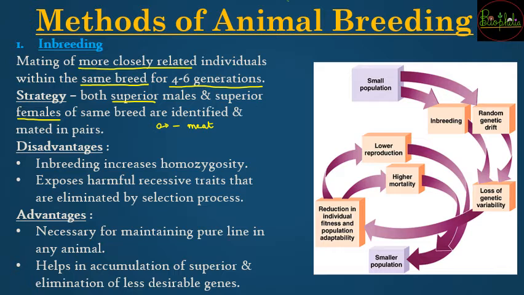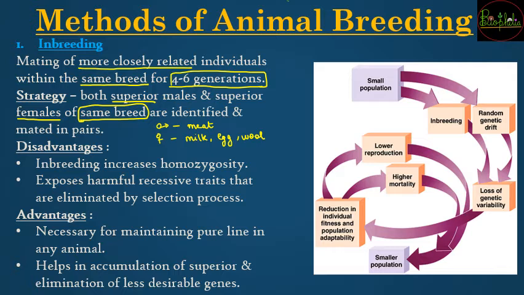So males का अगर meat production अच्छा है, and if the females are having, say for example, milk production is good, or egg laying production is good, or wool is good, all those things that the female is going to provide, अगर वो अच्छी quality का है, then you are going to choose the superior male and the superior female of the same breed. Very important, every time it is going to be the same breed and that too within 6 generations. उनको पेयर में मेट किया जाएगा and that would be the strategy for the inbreeding method.